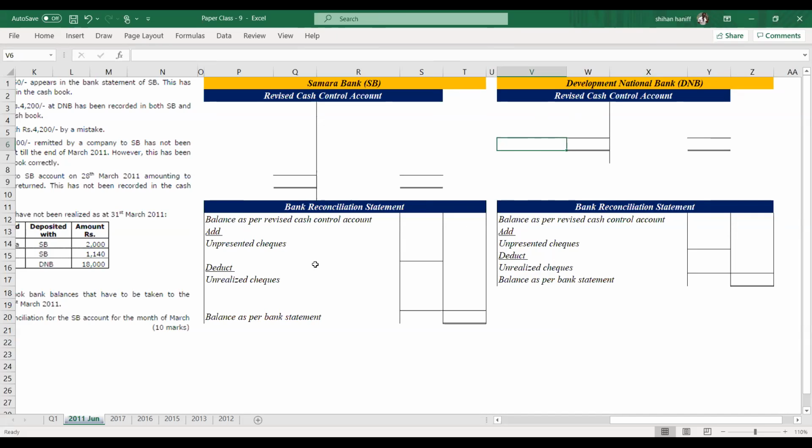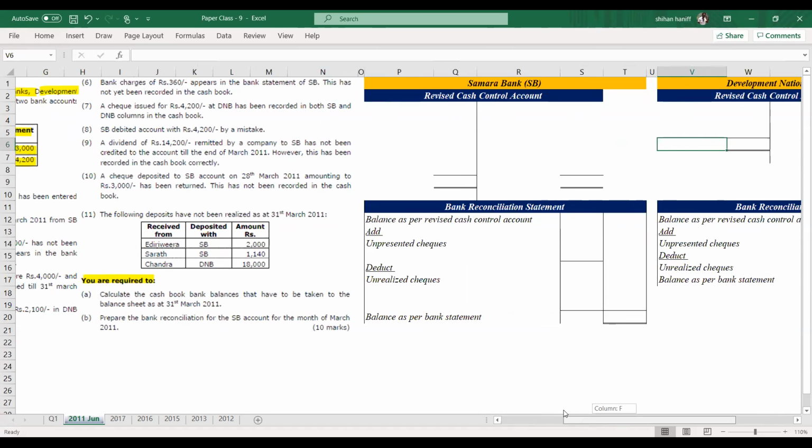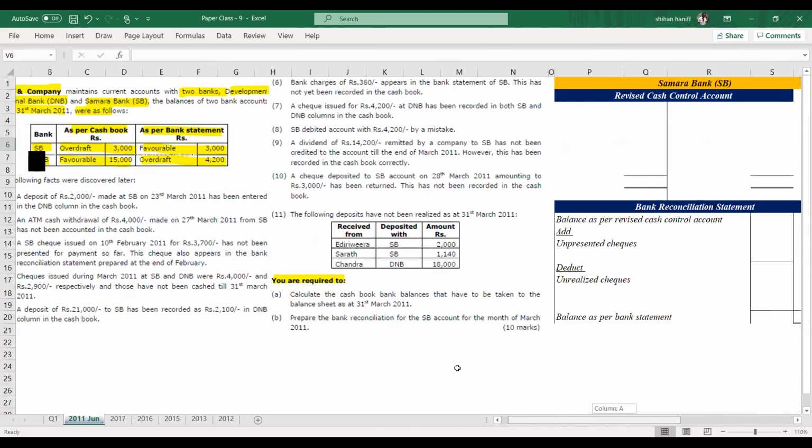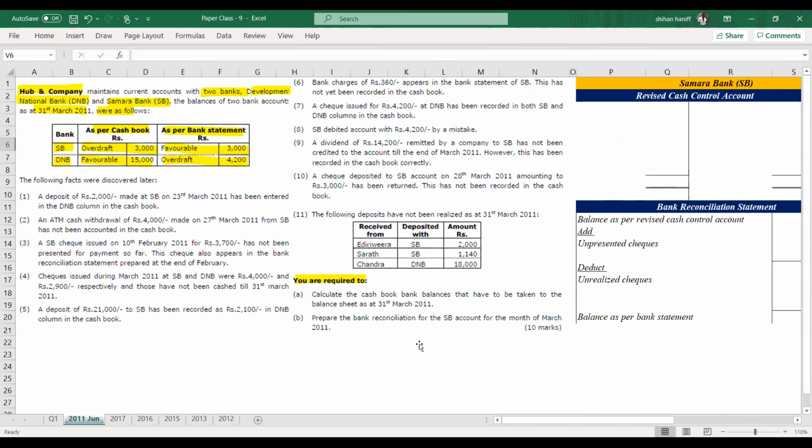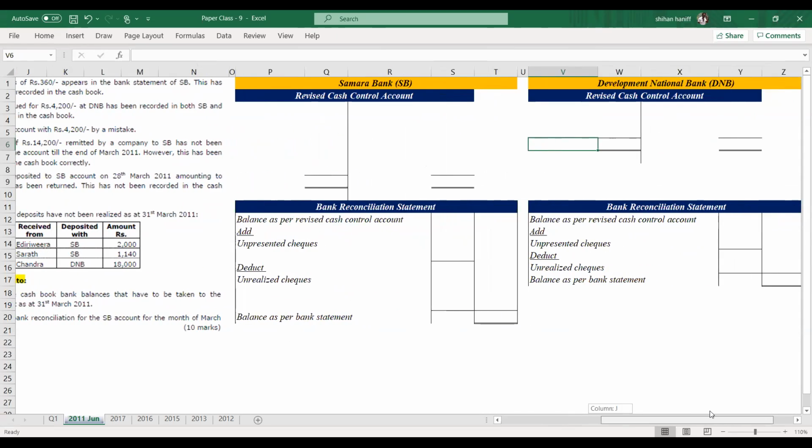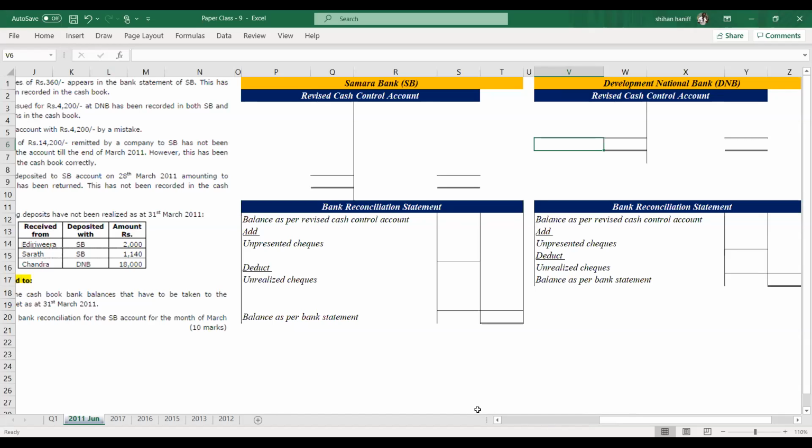There is a question: can't we prepare the revised cash control account and the bank rec for 2 banks together? No, you can't do that. You have to do it separately. You can't do it together. Draw 2 cash control accounts and 2 bank reconciliation statements.